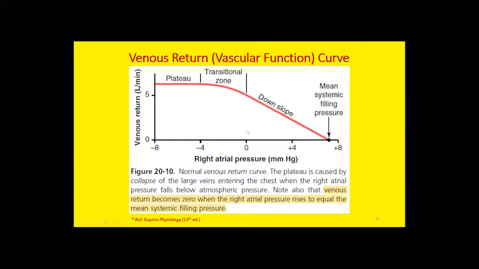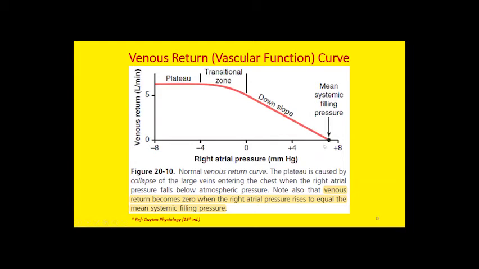If we start from 0 millimeters of mercury, which is the normal right atrium pressure, an increase in the right atrial pressure will cause a progressive decrease in venous return. This downward slope indicates an inverse relationship between venous return and right atrial pressure. As you increase the right atrial pressure, the venous return drops from 5 to 0, and approximately at 7 millimeters of mercury, the venous return is almost 0.